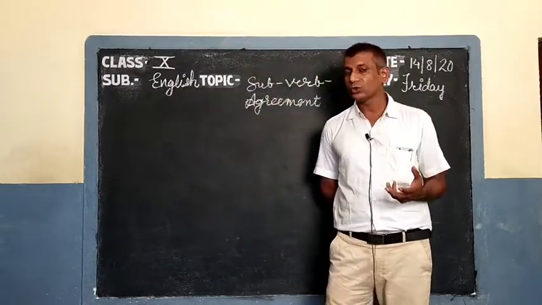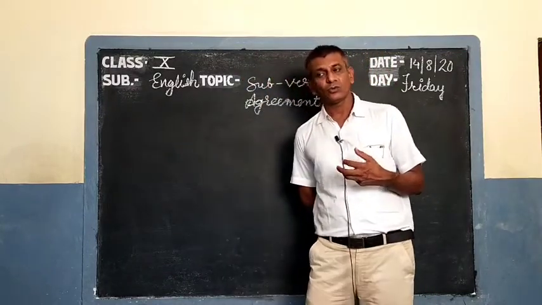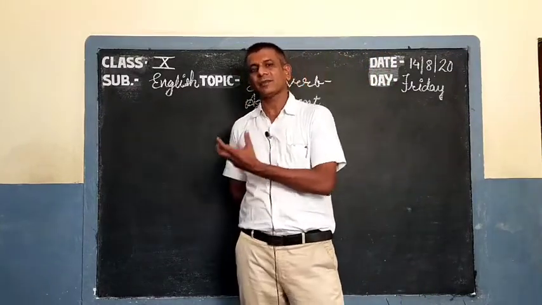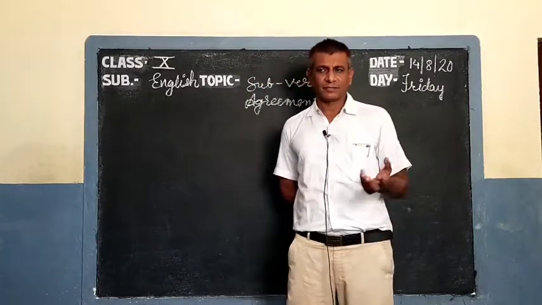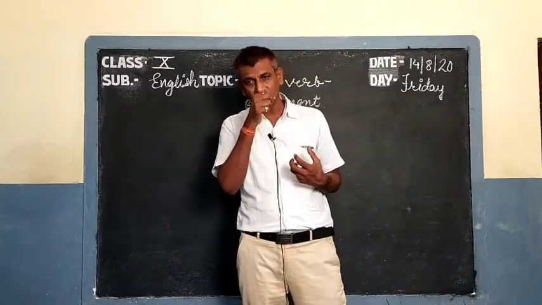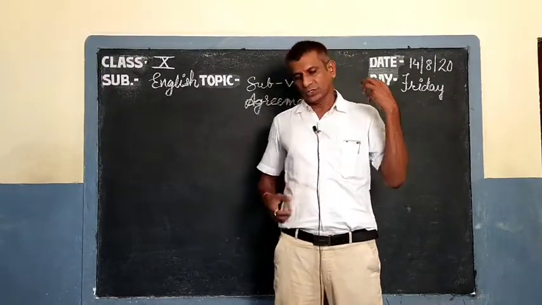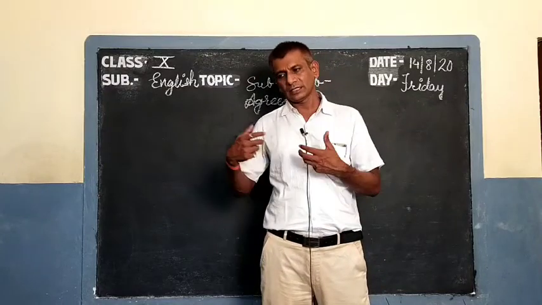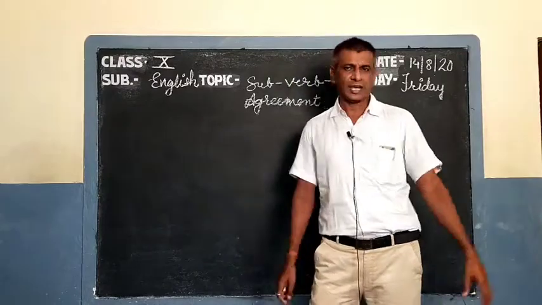As I told you, there is no such thing as a future tense. So we talk about the present time, past time and the future time. And for that we use the present and the past forms to show all the 3 times, like present time, past time or future time.